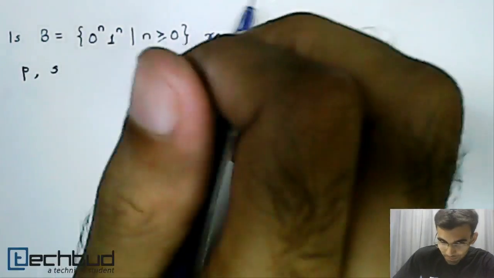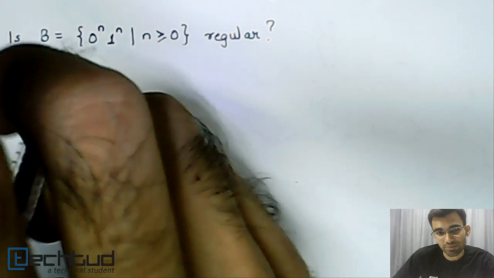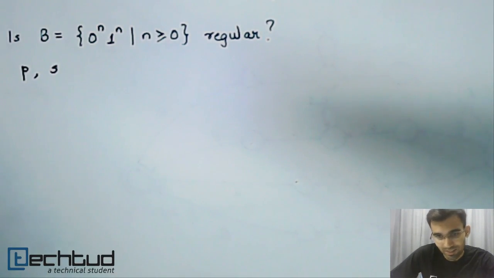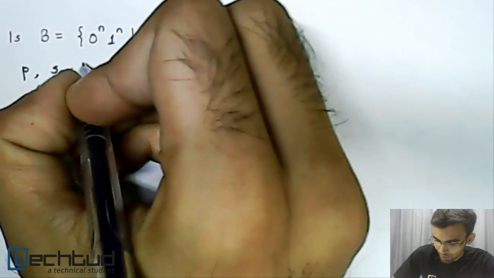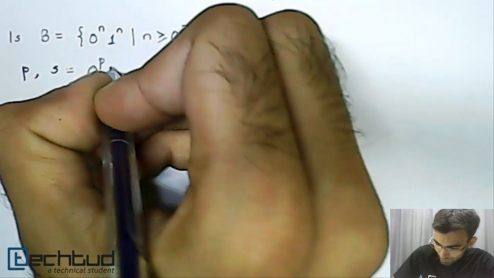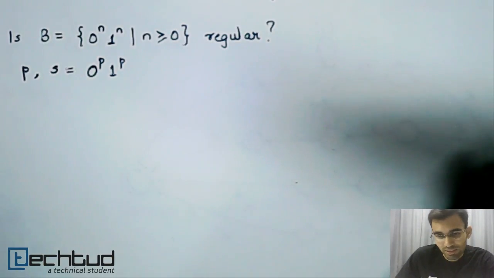So to disprove that the language is regular, all we need to do is find a single string s such that there is no way of breaking it up wherein it can be pumped. What does this mean? So let's consider a string s which is 0 raised to p, 1 raised to p. Alright, so this is a string.